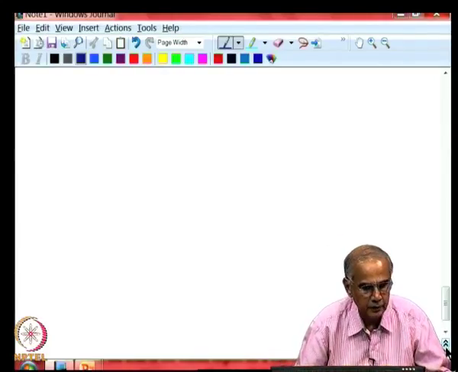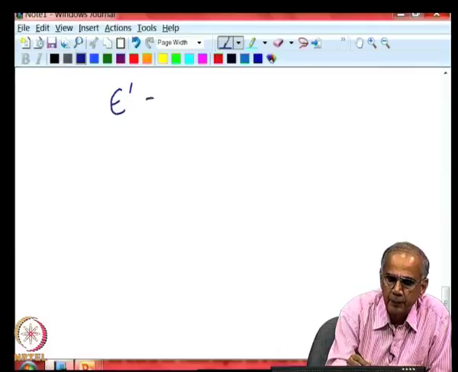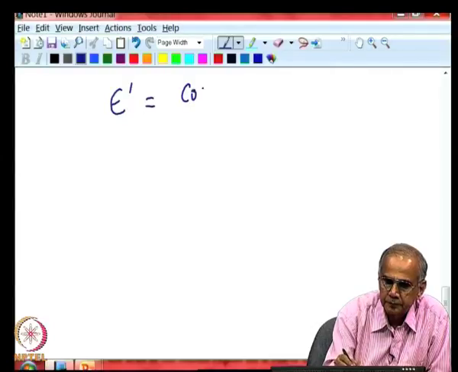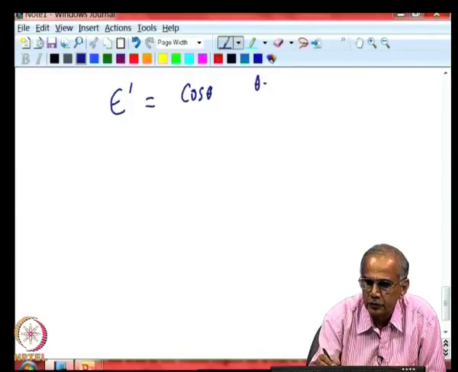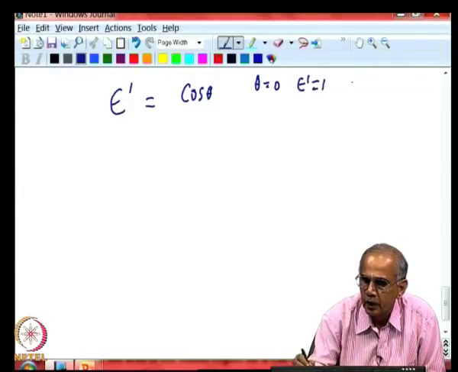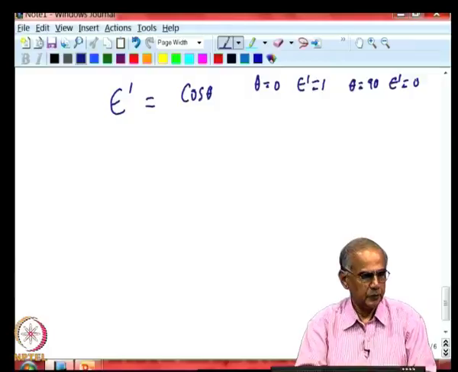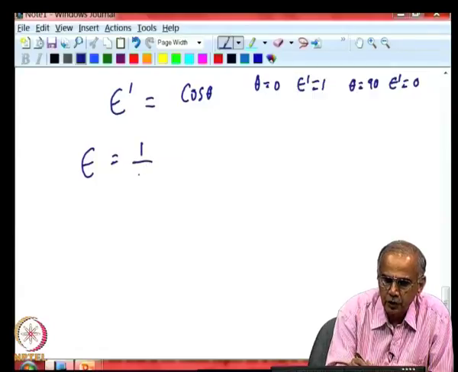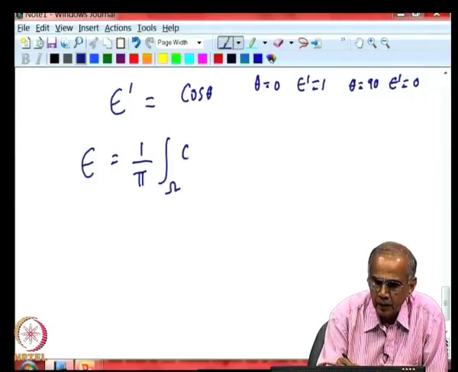Now, let me give you another illustration. As we saw, the directional emissivity of many materials varies like cos theta. Let us assume it is 1 into cos theta, that is at theta equals 0, epsilon prime is 1, and at theta equals 90, epsilon prime is 0. Very simple variation. So, what will be the hemispherical total emissivity? This we saw from earlier lectures is nothing but the integral of E prime cos theta d omega.